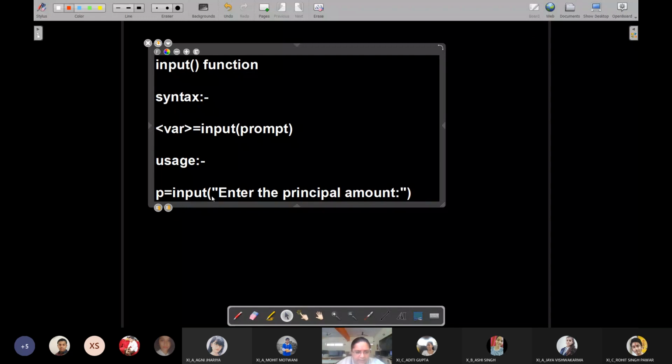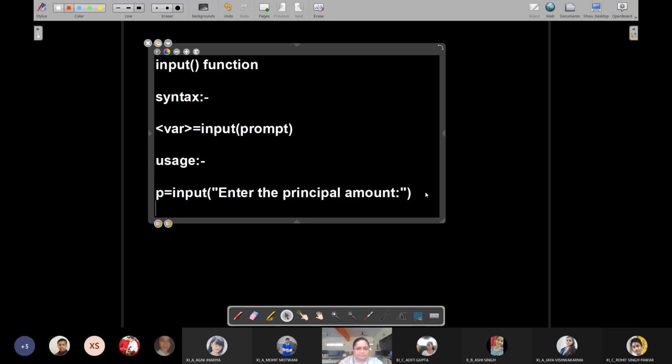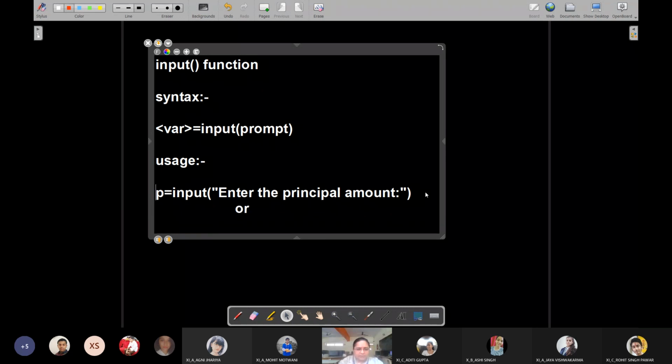You can enclose this prompt within double quotes or single quotes. It's up to you, because in Python both are valid. Most programming languages don't provide you this flexibility, but Python does.